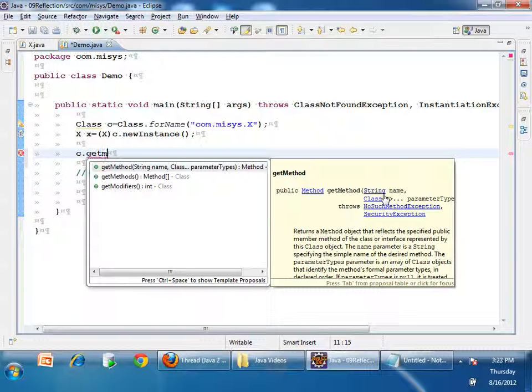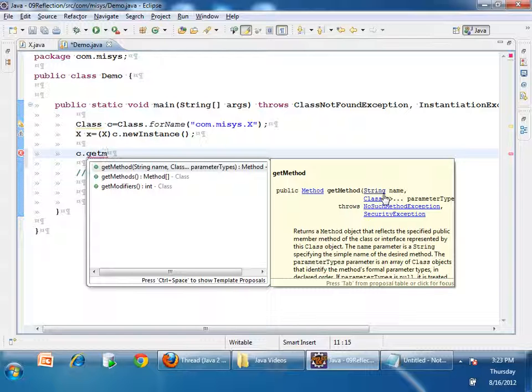What is it returning? A Method object. There is a class called Method. By using this object, I can access the metadata of the method. What is the metadata of a method? Access specifier, return type, method name, parameters, everything is metadata, right? By using this Method object, I can access metadata.